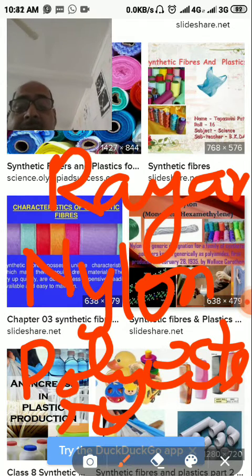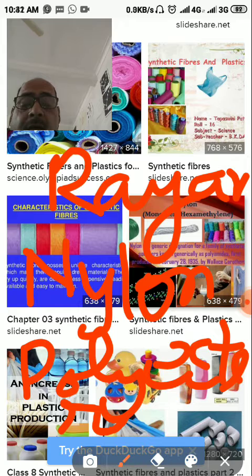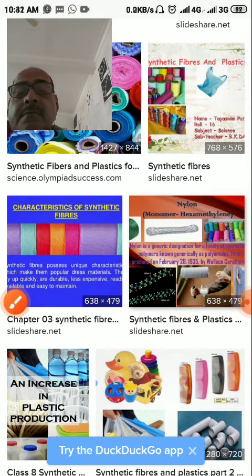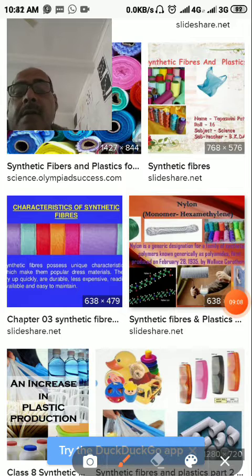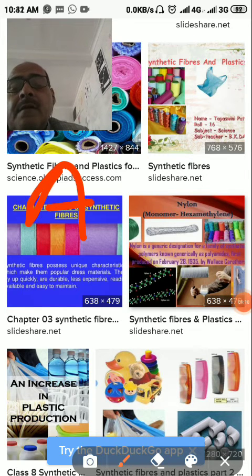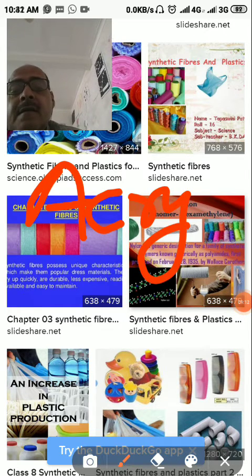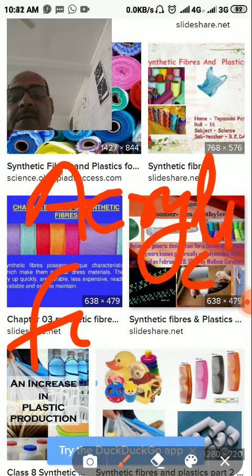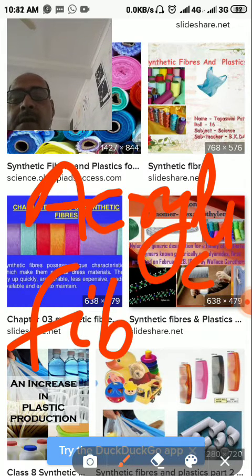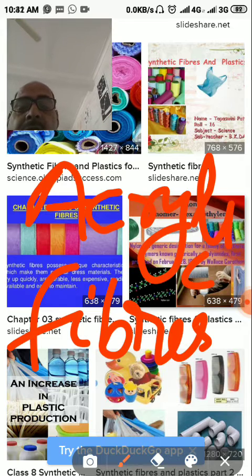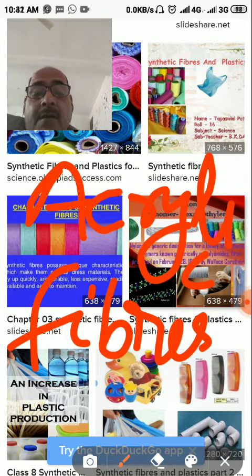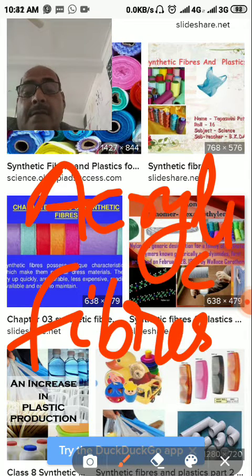And not only this, dear students, apart from these, there are acrylic fibers. Acrylic fibers are used for making different types of PET bottles and other semi-plastic utensils.